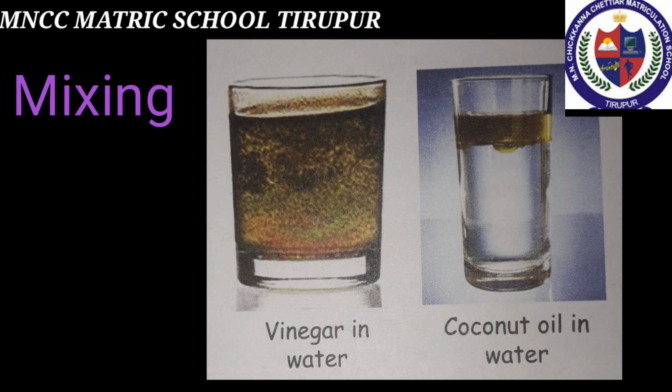Next one is about mixing. Certain liquids are heavier than other liquids. When you attempt to mix liquids which have different densities, they separate when you stop mixing them. The heavier liquid deposits at the bottom, the lighter liquid floats on the top. For example, if vinegar is mixed with water, it will deposit at the bottom of the liquid, whereas when coconut oil is mixed with water, it will float on the top because coconut oil has less density in nature.